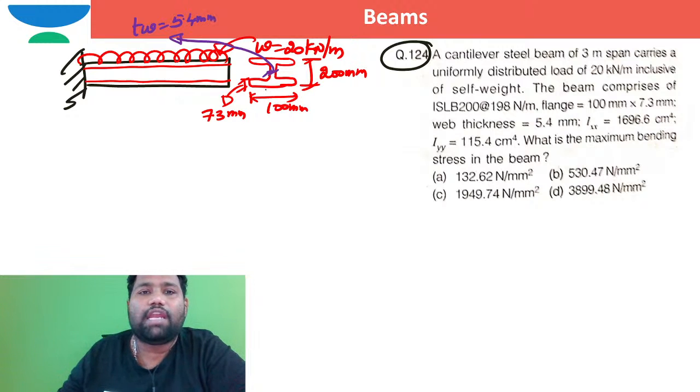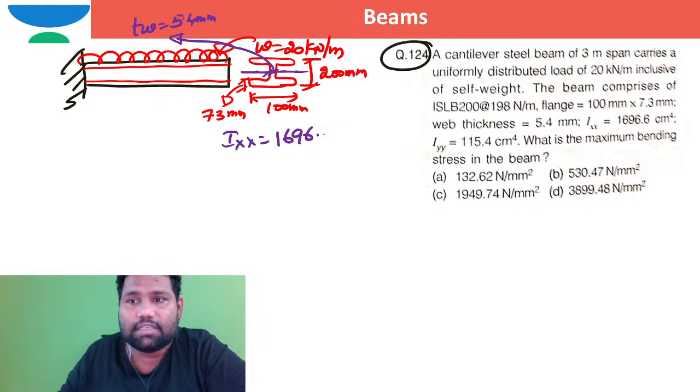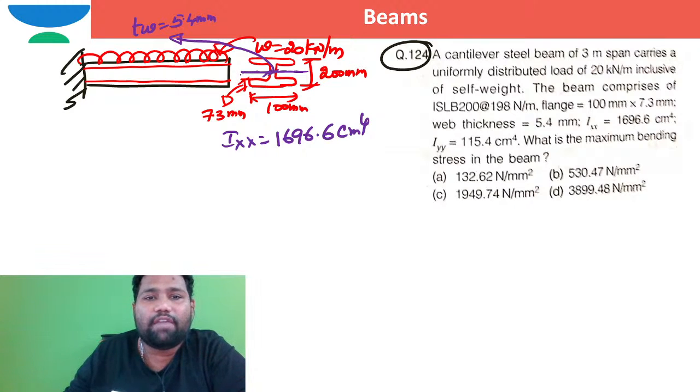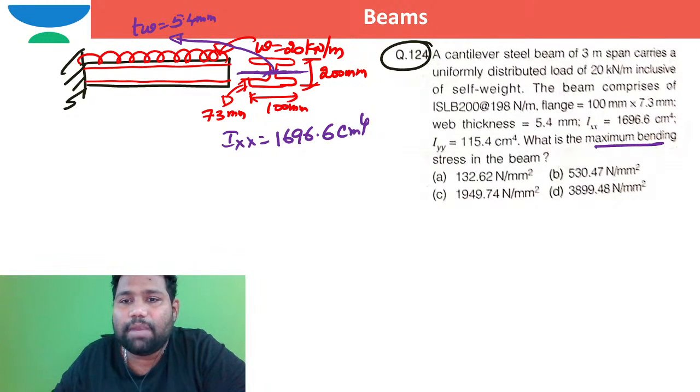They are giving the moment of inertia about the major bending axis. It is Ixx. How much? Moment of inertia about major bending axis is 1696.6 centimeter to the power 4. Here the bending will happen about this axis, right? So they are expecting what is the maximum bending stress.